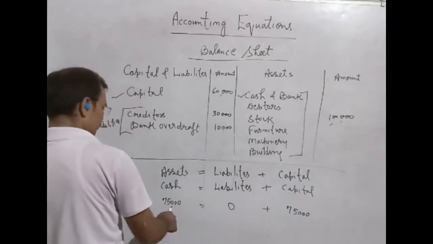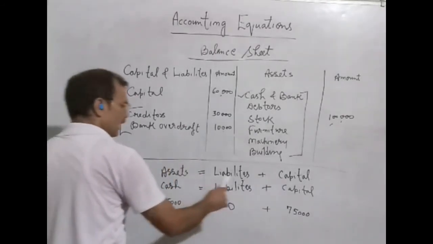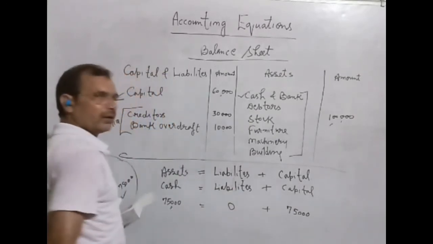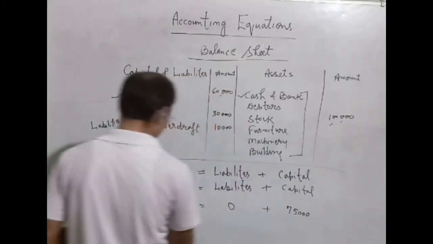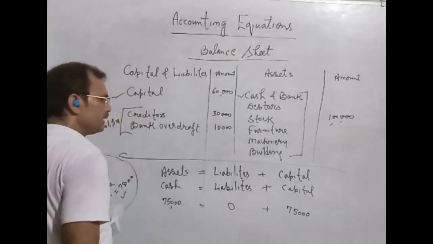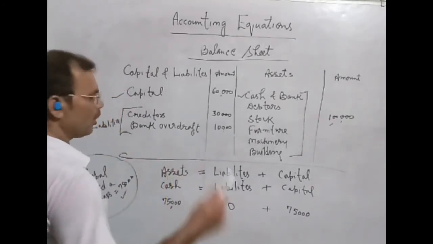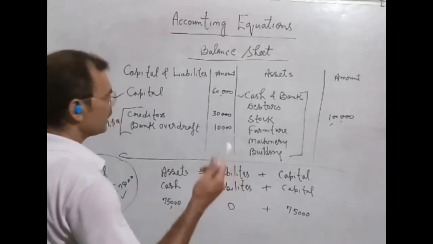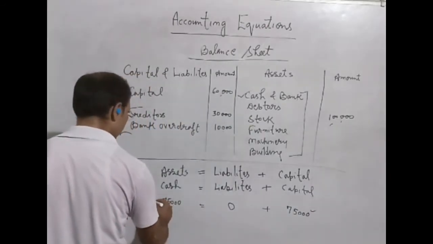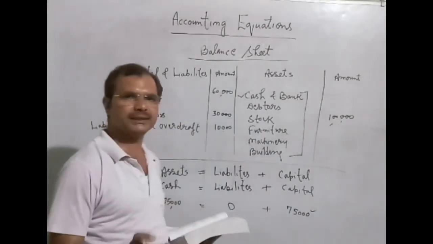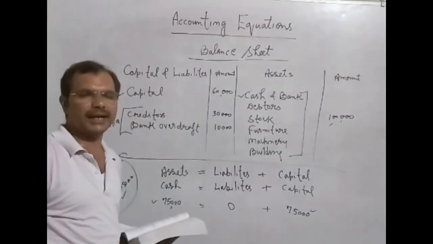In the LHS, means left hand side, and right hand side should be equal. That's why we will write here 75,000, and because you are seeing the 75,000 rupees here, so we can say this time the Gopal's business capital is also 75,000, because he has invested 75,000 rupees as cash. This is the equation, and this is called accounting equation.